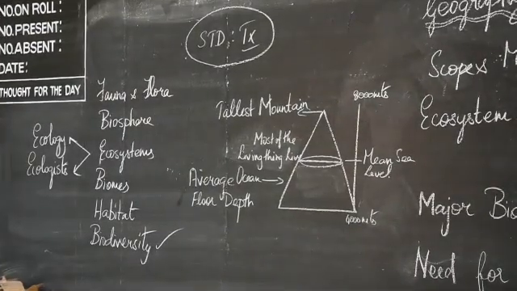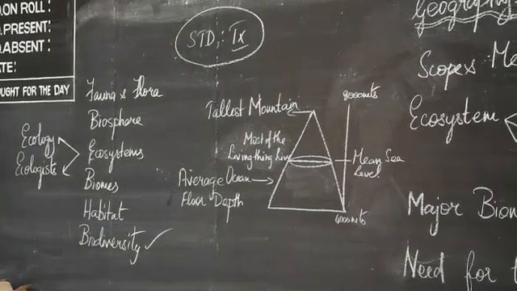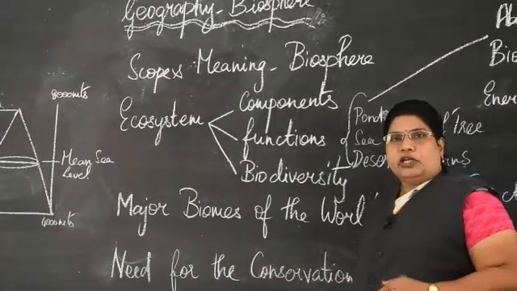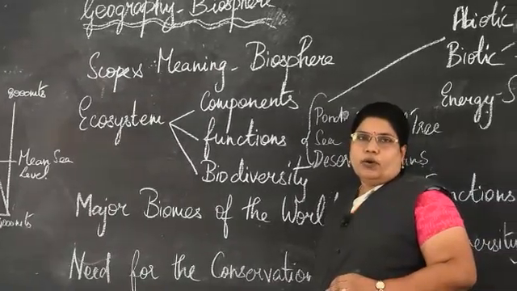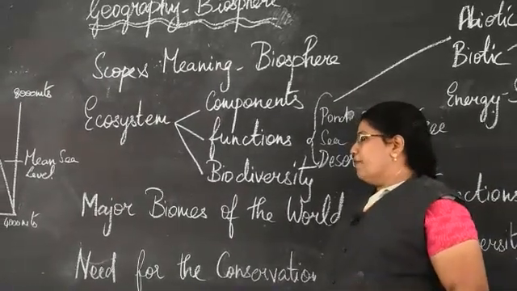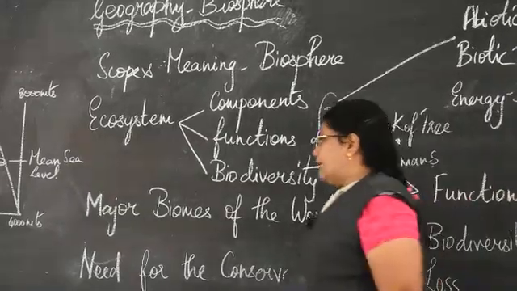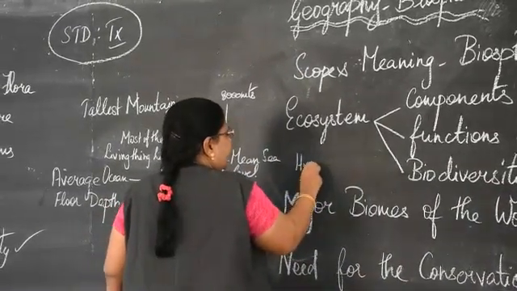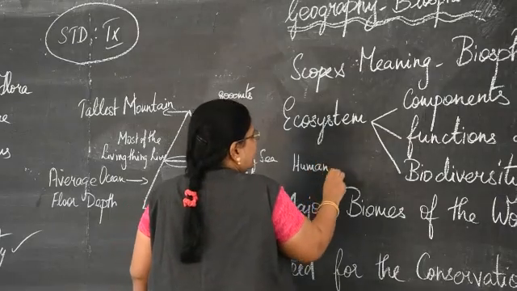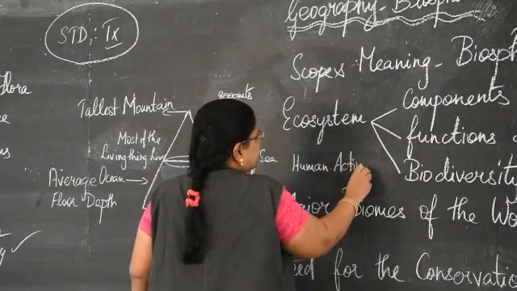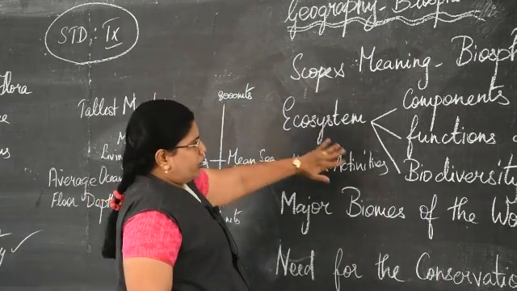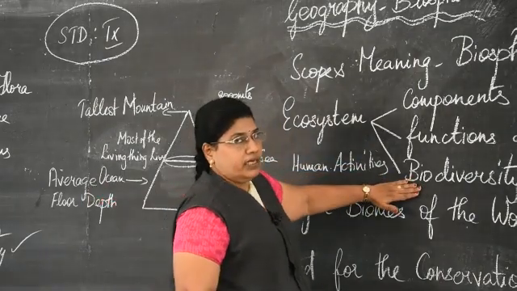Now always this fauna and flora cannot be the same, or it cannot be the particular animals or plants throughout the year. They are affected by human activities. So they may change from time to time. So because of human activities, there is loss of biodiversity or ecosystem, we can say.